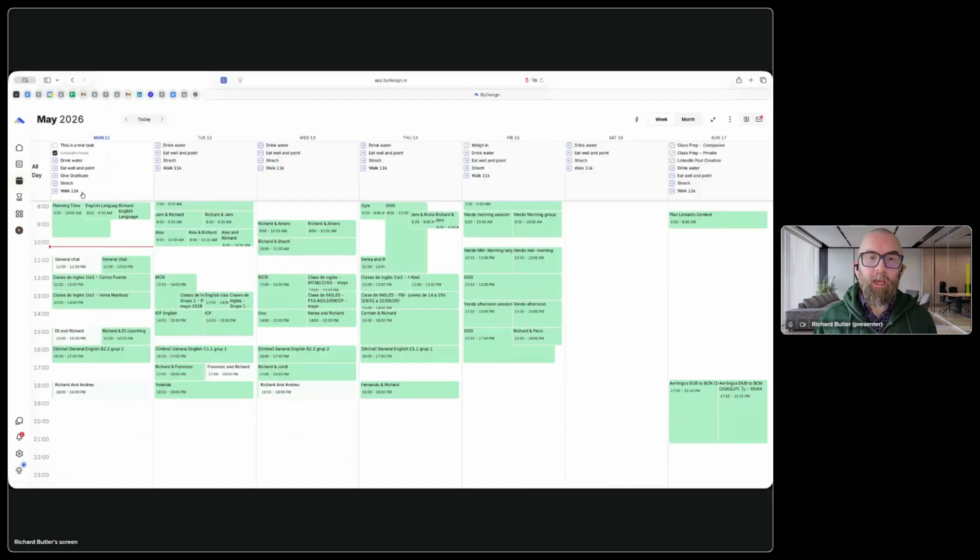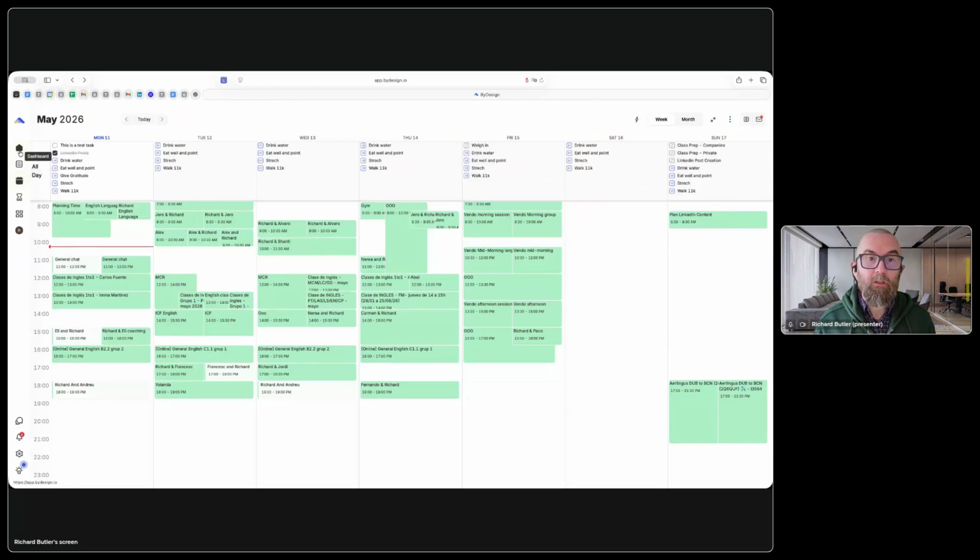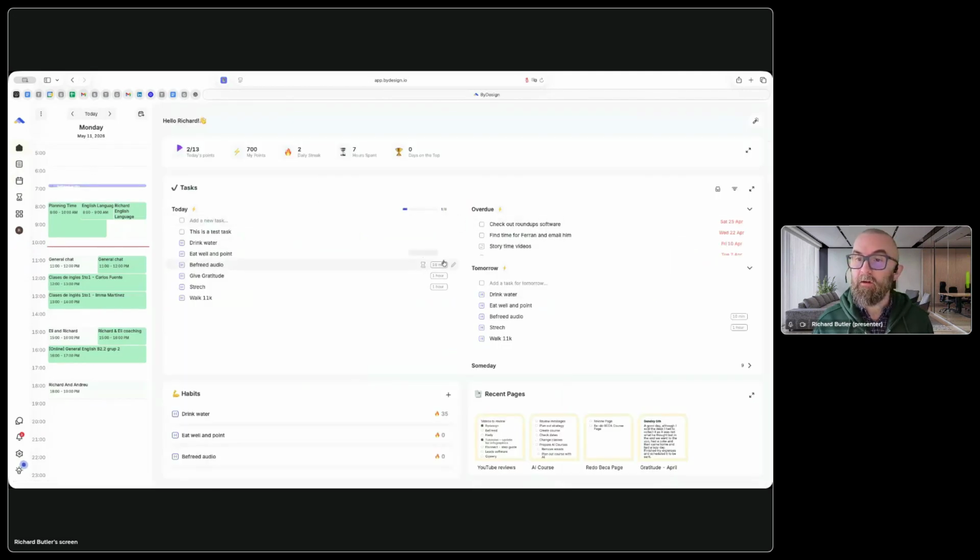From there, I have my calendar. And in my calendar, I can see all of the different tasks that I have every single day. And then I have the timer. I can actually set a timer, and it's like a Pomodoro timer. Well, it is a Pomodoro timer. And it just blanks my screen there, which is really good. I can also do a timer from the tasks here, where I can say start timer, and the timer comes up. Okay, let me just close that off there.